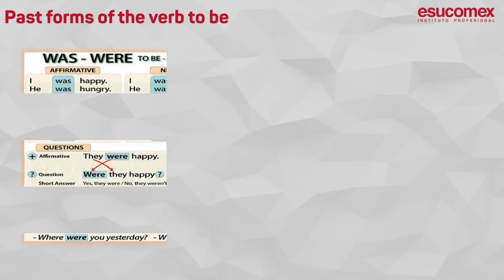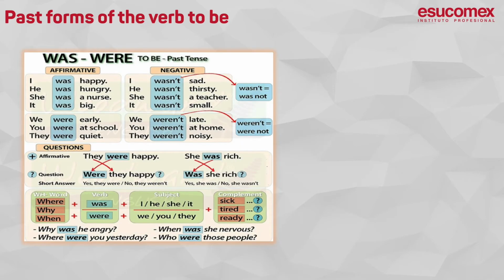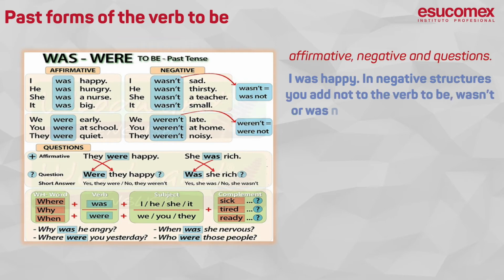In the image on the left, there are examples for the 3 different structures that you can use with was and were: affirmative, negative, and questions. In affirmative sentences, you put the verb to be, was or were, after the subject. Example: I was happy.